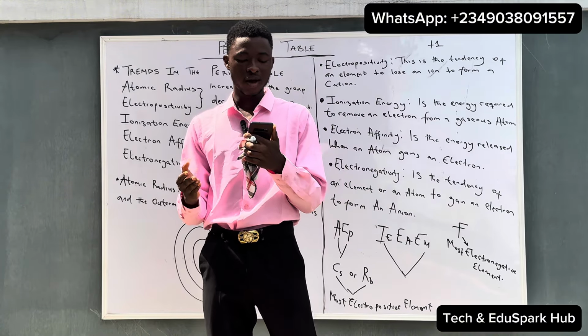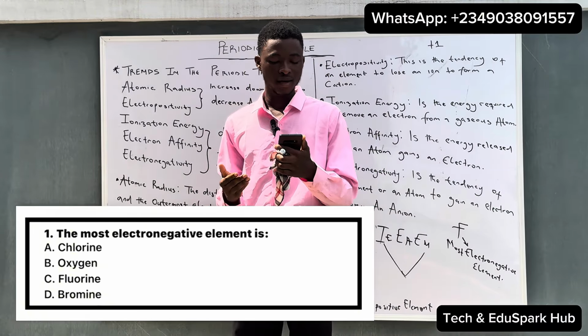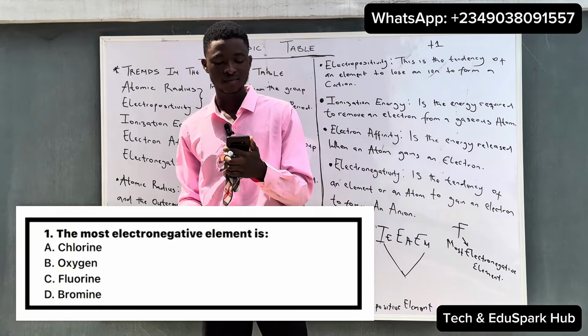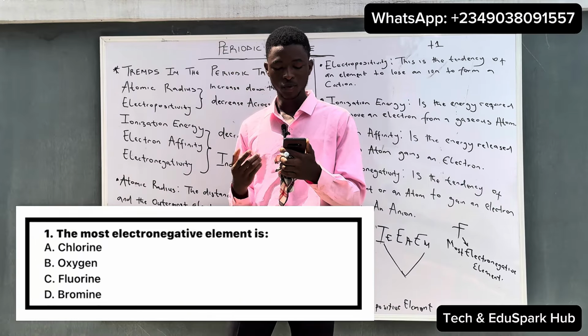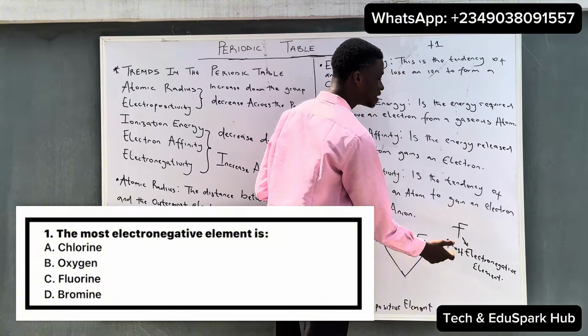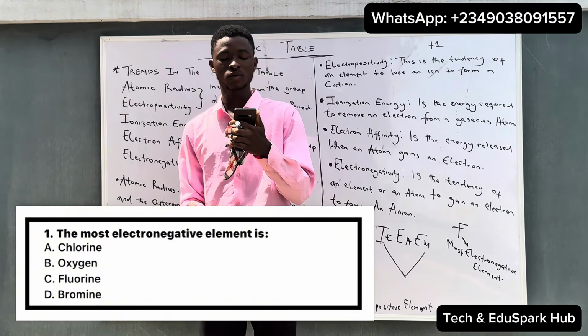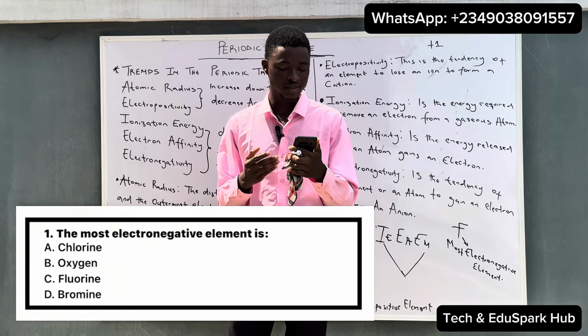Another question says that the most electronegative element is: A, chlorine; B, oxygen; C, fluorine; D, bromine. From what we said earlier, fluorine is the most electronegative element in the periodic table. So option C is correct. The most electronegative element is fluorine.